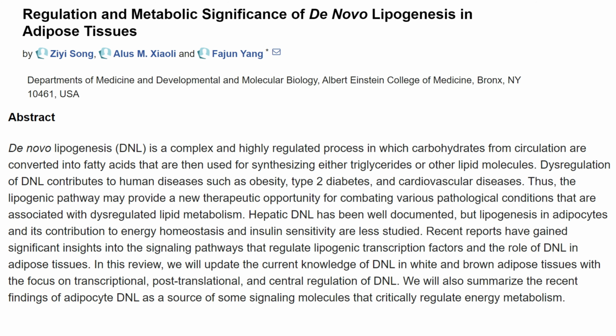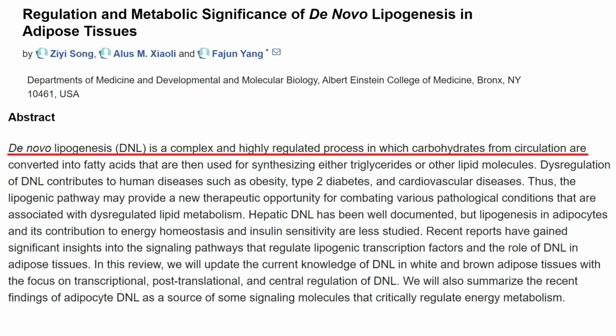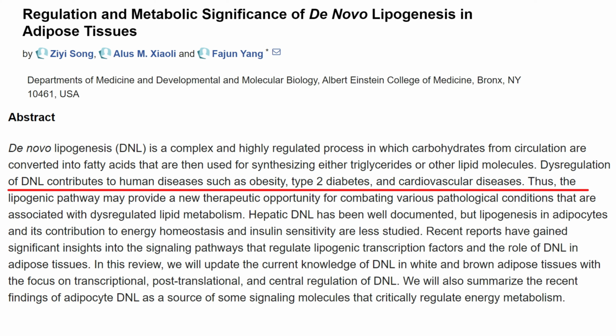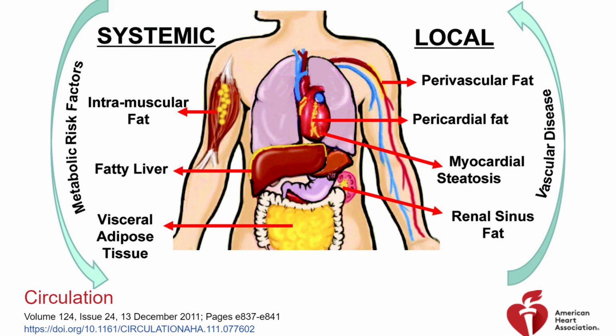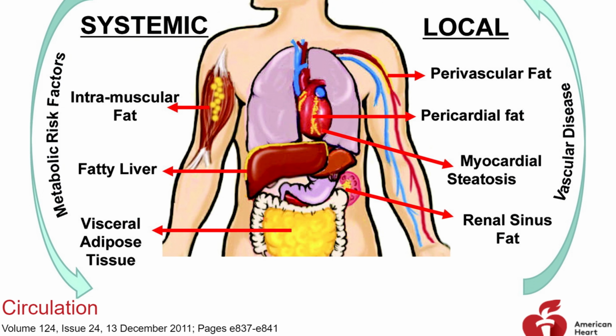It talks about de novo lipogenesis. De novo lipogenesis simply means making new fat from carbohydrates. It is a complex and highly regulated process in which carbohydrates from circulation are converted into fatty acids that are then used for synthesizing either triglycerides or other lipid molecules. This regulation of de novo lipogenesis contributes to human diseases such as obesity, type 2 diabetes, and cardiovascular disease. That's exactly the fat that accumulates all over the body, clogging the liver, the muscles, our fat cells, and the same fat accumulates in our blood.